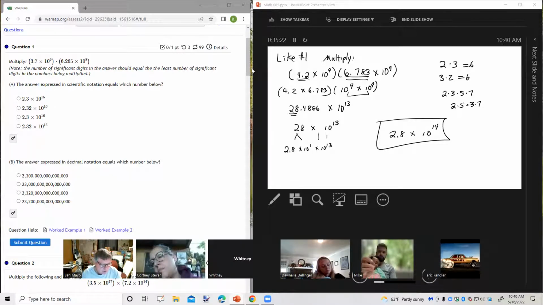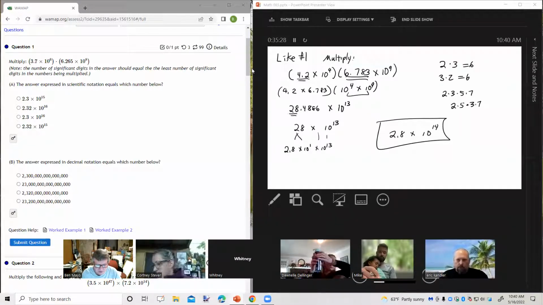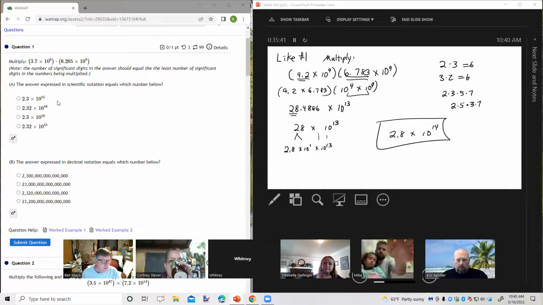Later on in your school career, if you take a chemistry class, there will be a lot of focus on significant digits involving chemistry. That's one of the places that it shows up the most. Anyway, do you have any questions about this particular example? Now, going back to question 1 over here, which is what I'm kind of modeling, there's a part B. It says the answer expressed in decimal notation equals which number below.